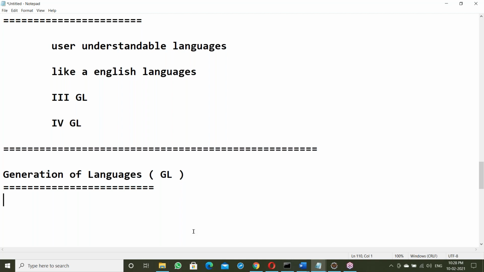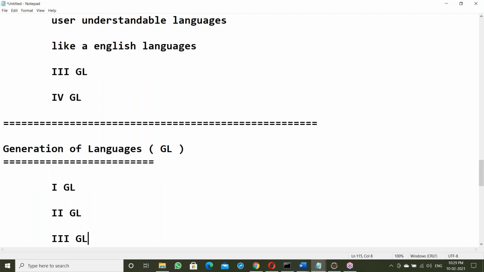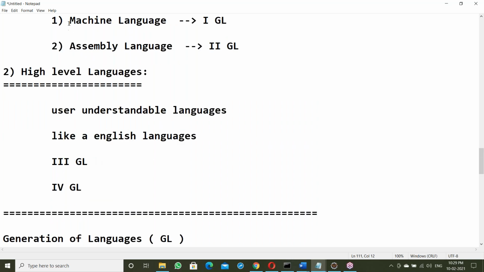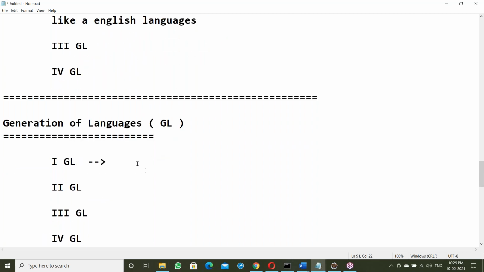See, generation of languages here. There are 4 generations: first GL, second GL, third GL, and fourth GL. First GL is machine language. It is in the form of zeros and ones, binary code.